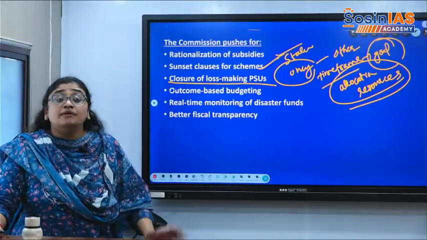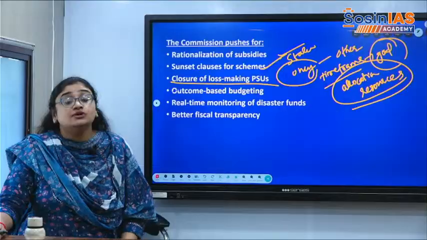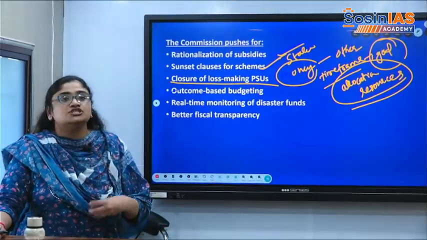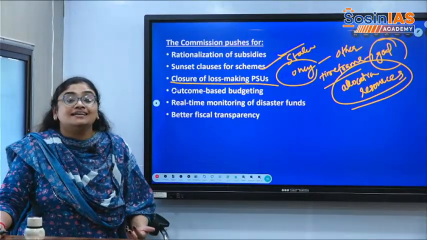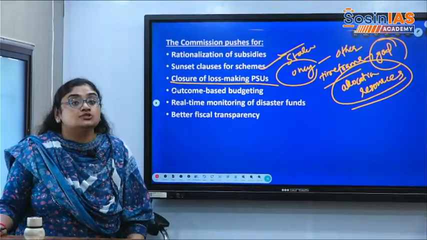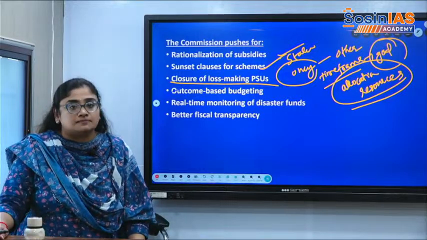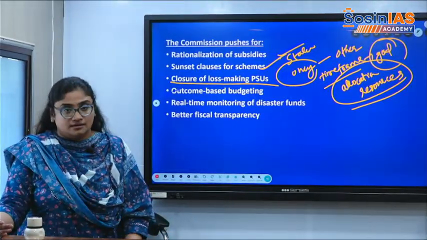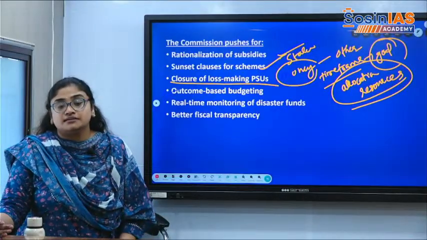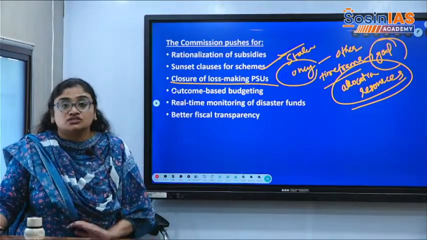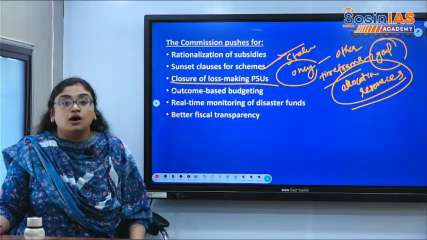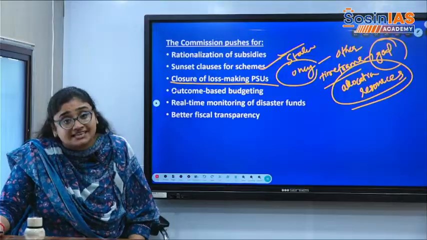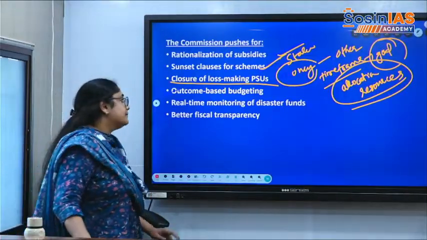It is not just how many roads are built or how many roads are functional, how much revenue the road is generating, how many people are getting passed out by creating a particular school. These should be the metrics, these should be the outcomes, and based on that there should be allocation for a particular sector. It is not allocation for all the sectors just based on the structures created, but based on the outcomes, how meaningful they are for GDP creation or growth creation is the criterion.